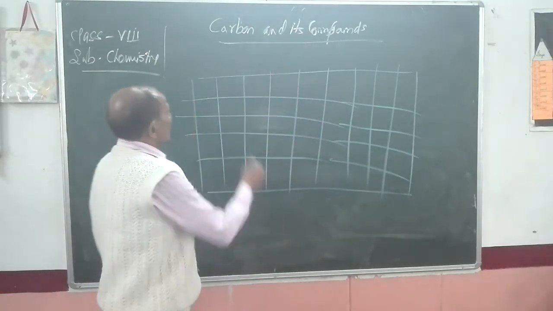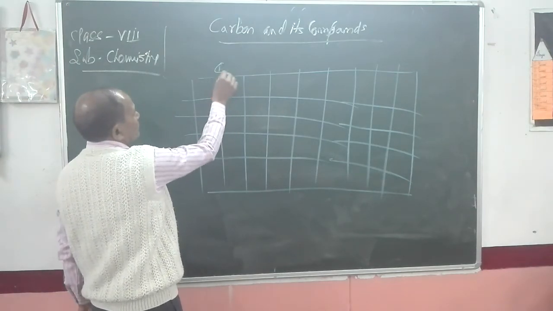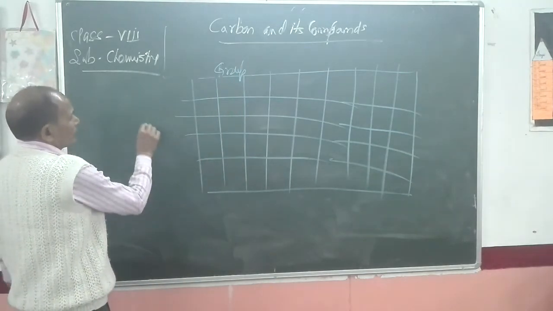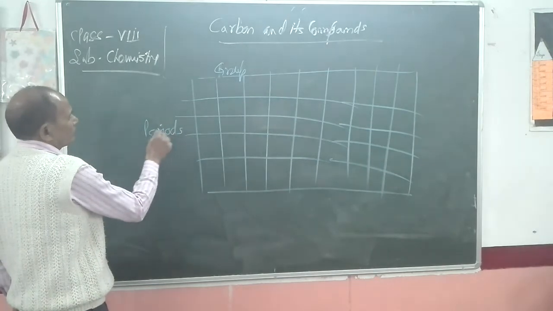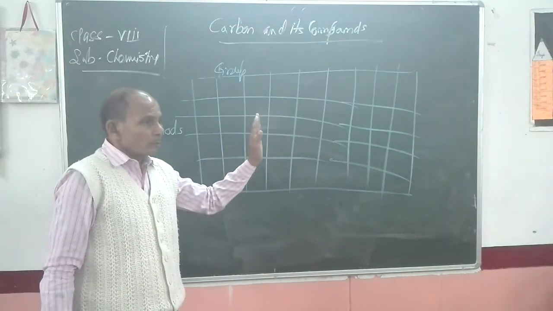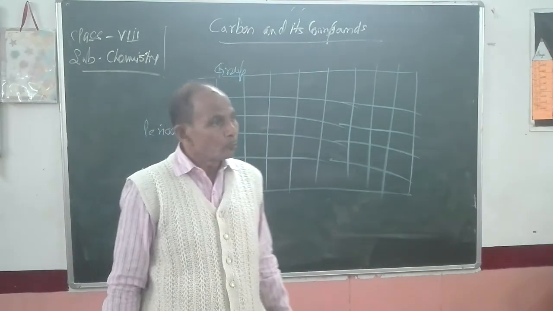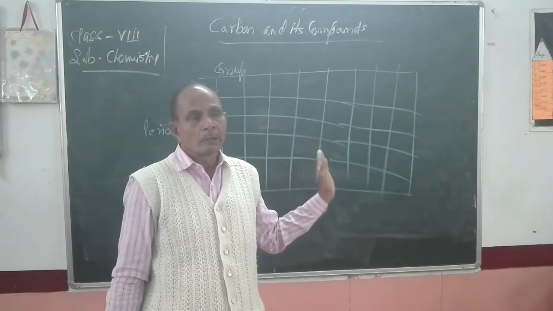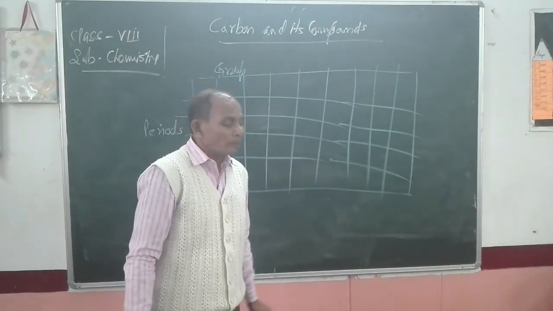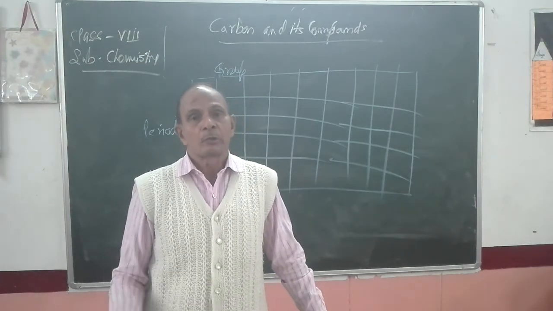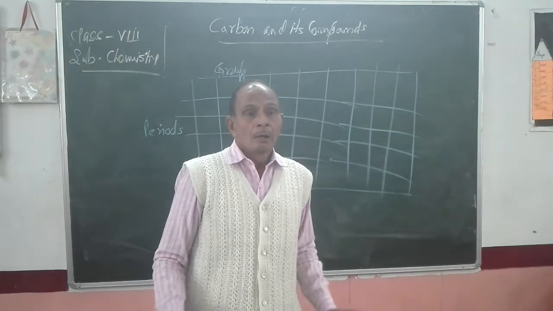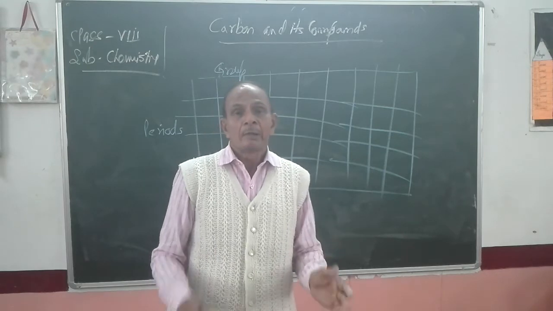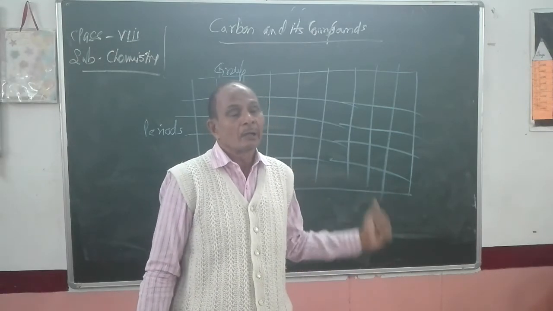Now, vertical columns are known as groups, while horizontal columns are known as periods. In this periodic table, the positions of different known elements are shown. That is, you can say, periodic table is a chart which shows the position of different known elements. Now, what will be the position of carbon in this periodic table? How can the position of any element be decided in periodic table?